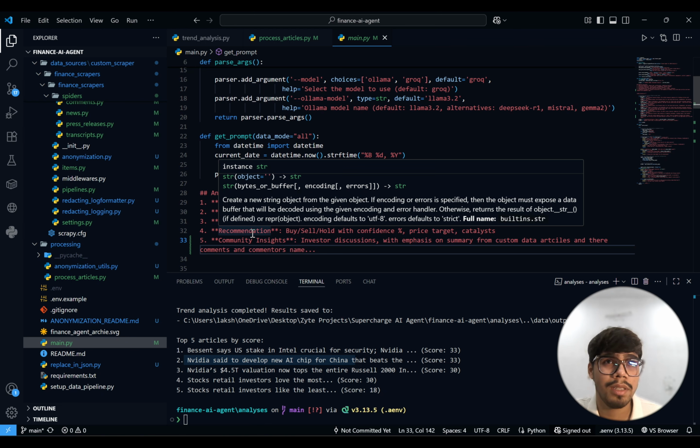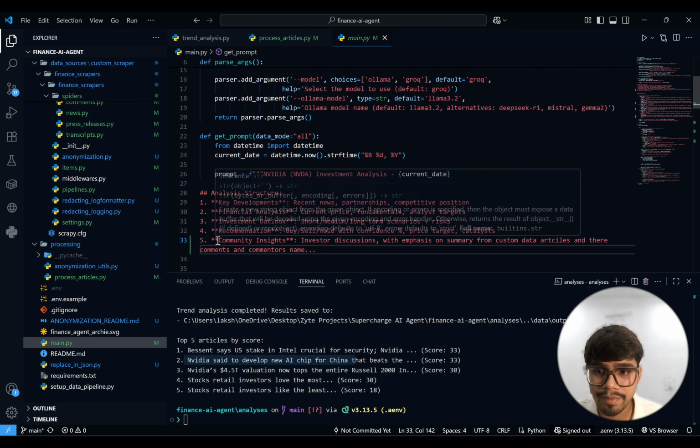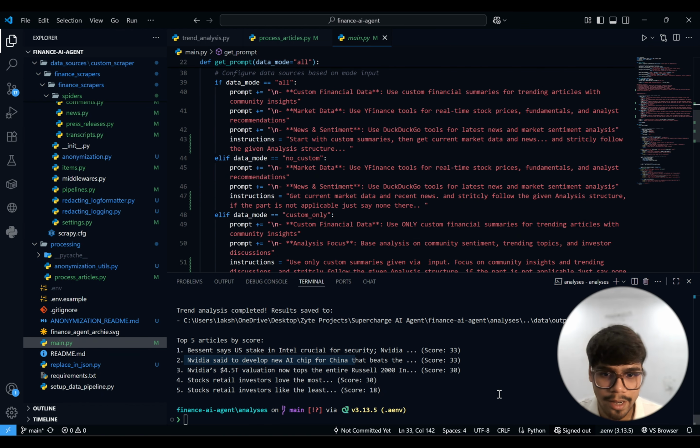I'd say this really needs lots of optimization. I need to try it with different prompts, but as I said, it was just to give you an idea how you can build it up. So let's just try it out and see how it works. As I said, we can run this model in three ways: combining all three data sources, with the two sources, the general APIs, or using only the custom data. Let's do it first with the custom data, right?